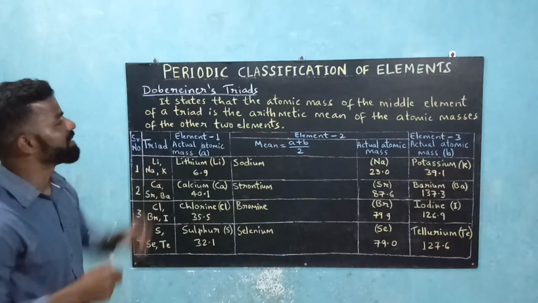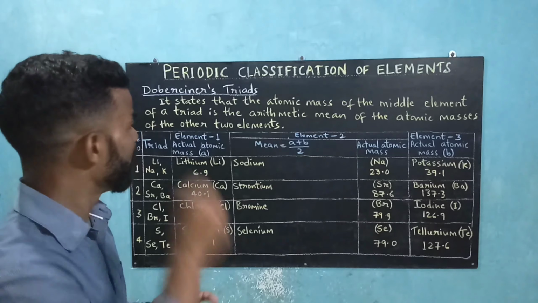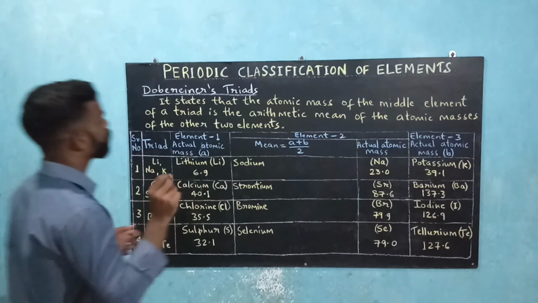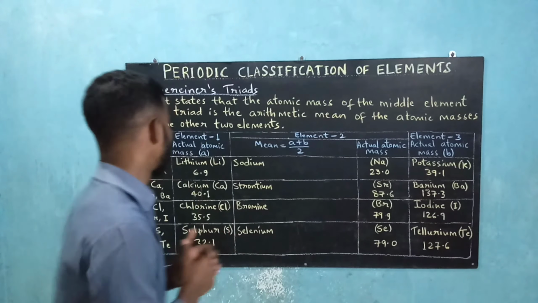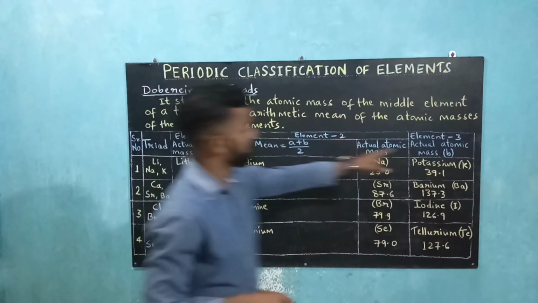So it states that the atomic mass of the middle element of a triad is the arithmetic mean of the atomic masses of the other two elements. So we'll see here exactly how it works. So mean is (A plus B) by 2.